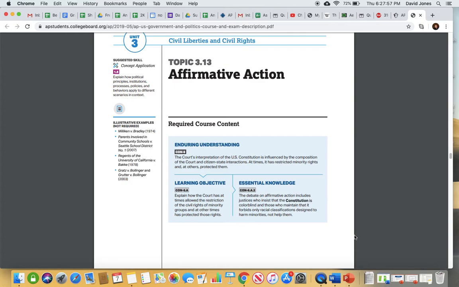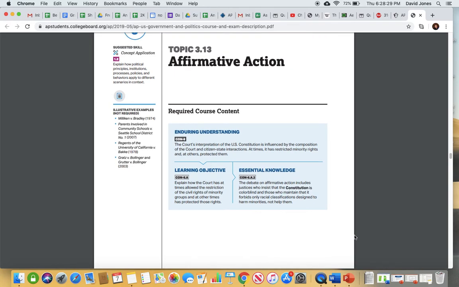So if I have 2 applicants and they're basically equal, so let's say I assess GPA and activities in school and all these other things, and everything is deemed to be just about the same between these 2 people, but one of them is in a historically underrepresented group, I can choose that person basically as the tiebreaker between the 2 applicants who were kind of on the bubble between the 2 of them. So that is okay. That is what the court ruled in the Bakke case. That's okay. But you cannot use it as the sole criteria for choosing or not choosing a person.